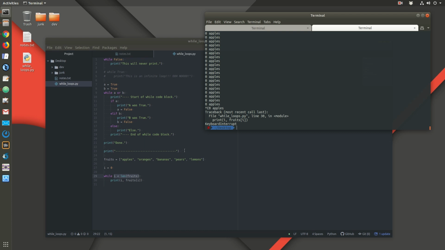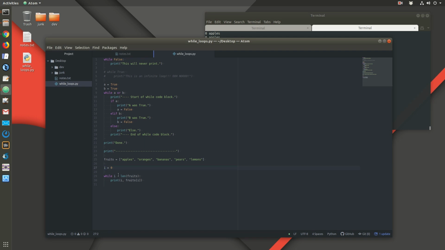That's not what I want to do. What I want it to do is something more like a for loop, where I iterate over each item. So the problem here is that I have to change the value of i. I have to increase it each time through the loop. So I could say i equals whatever I did before plus 1. So that's basically incrementing. I can add 1 to i.